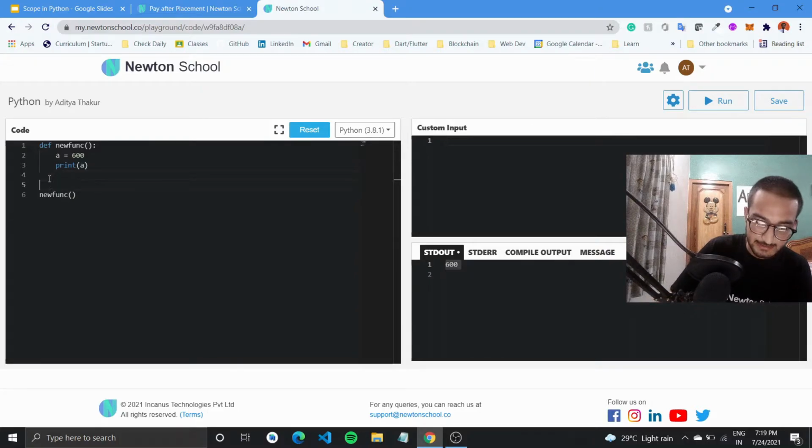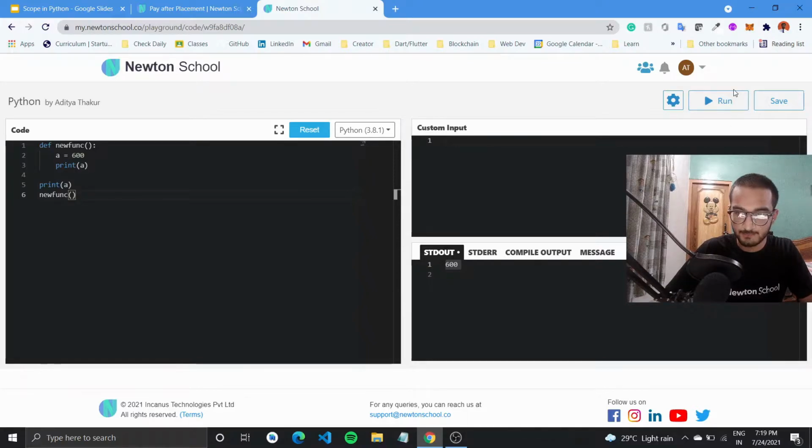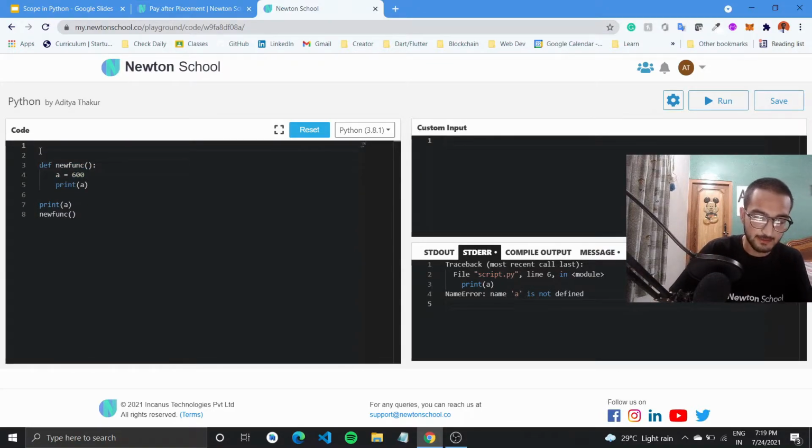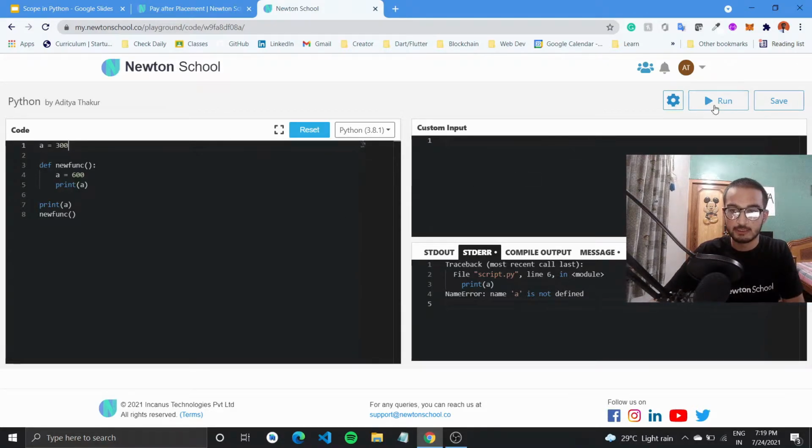If I try to access it outside, let me type in print a. Let's see if this runs. Now we are getting an error, and the error says NameError: a is not defined. Since a is only available in the local scope of the function, it is not available outside. That is why a is not defined, and that is why we are getting the error. One possible solution could be defining a variable a here that can have some value like 300.